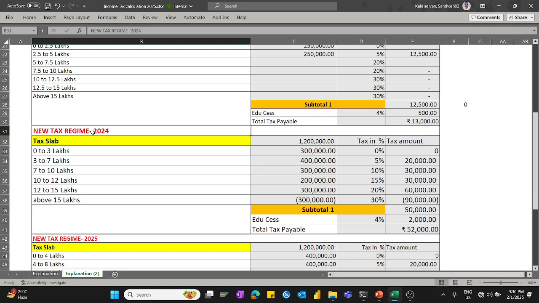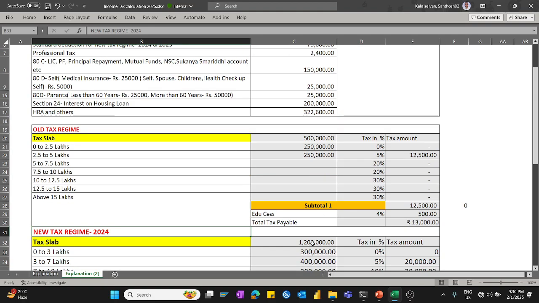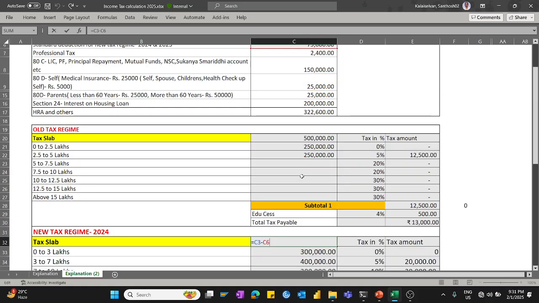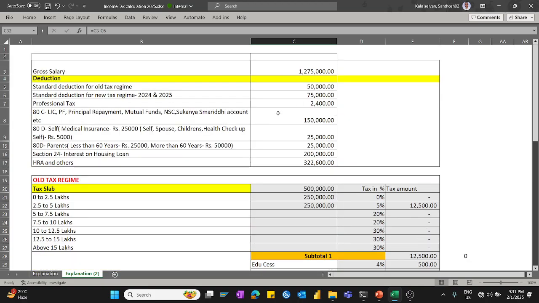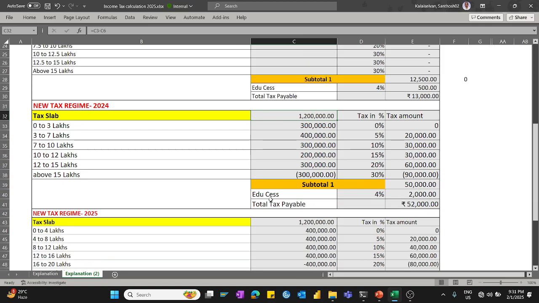So now let us go for the new tax regime 2024. First of all, what is the new tax regime? The new tax regime is nothing but from your gross salary, the only deduction component considered is the standard deduction, that is 75,000. So from 12 lakh 75,000 minus 75,000, it is 12 lakhs. Other deduction components like 80D, nothing will be considered in the new tax regime, either in 2024 or 2025. So as per the scenario in the 2024 new tax regime, let me simulate and tell you so that you can calculate better.